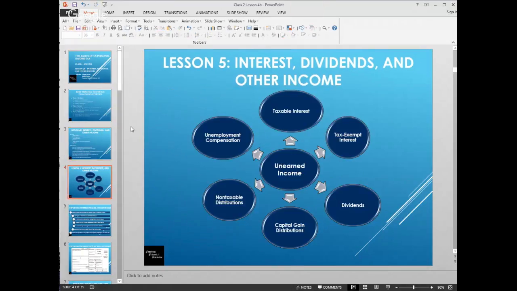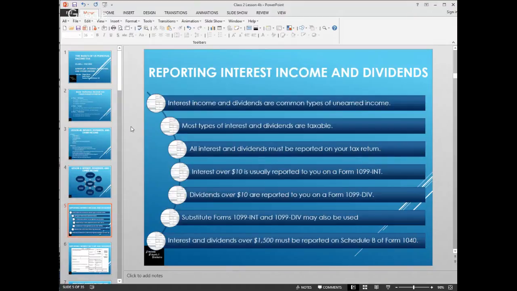So diving right in, we're looking at unearned income at this point. Unearned income is where your money is making money as opposed to you personally working for that money. And the types of unearned income include taxable interest, tax-exempt interest, any dividends, any capital gain distributions, non-taxable distributions, as well as unemployment compensation. So when you are reporting interest income and dividends, there are common types.